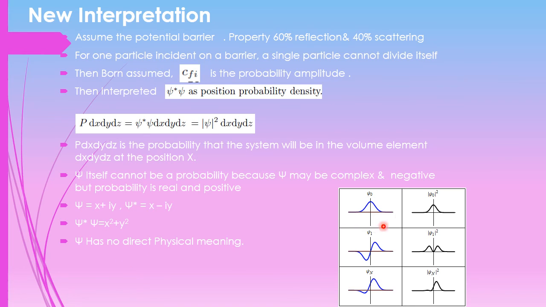See in this picture that the psi naught value is here, and if we square that, we get this. For psi 1, one is negative and another one is positive. If you take the complex conjugate and multiply, we get the same sign. So we can see that the value will be real and positive. To make it so, we take psi square.